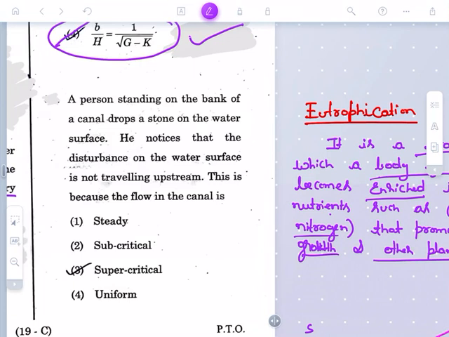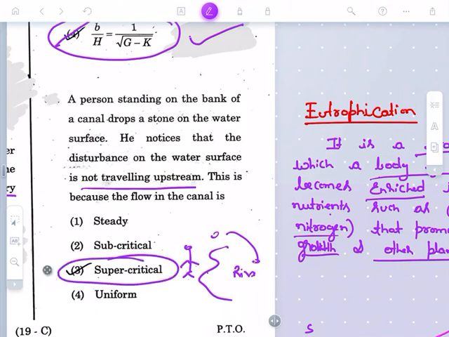One person is standing on the bank of a river. He drops a stone on the water. He notices that the disturbance of the water surface is not traveling upstream. This is because the flow is supercritical flow. That is the reason the disturbance of the water is not traveling upstream. Fine.